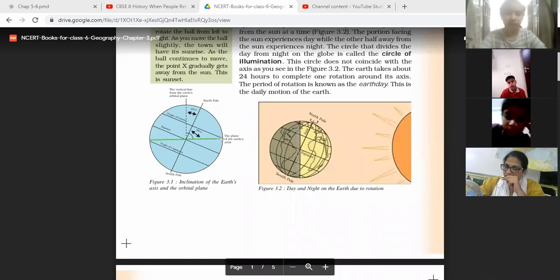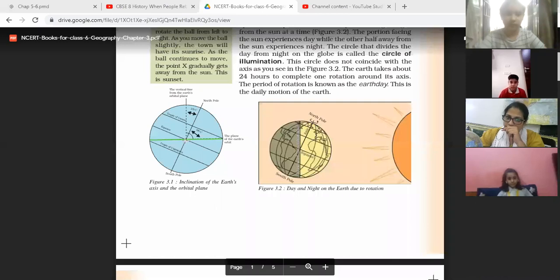This is the orbital plane of the earth. The vertical line forms with the earth's orbital plane. Now the earth is inclined at which degree? 23 and a half degrees. That is the earth's inclination angle. And due to this inclination, the earth forms a 66 degree angle with its orbital plane. Now the next one, what is the circle of illumination?